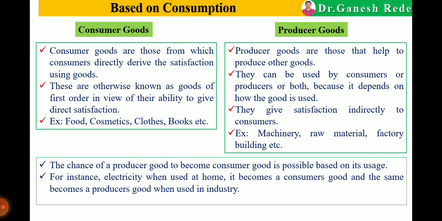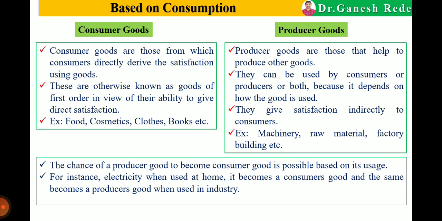So producer's goods give indirect satisfaction to the consumer. That's why they are known as the goods of second order. Examples of producer's goods: we require machinery for the production of any goods. We require raw material for the production of any product, and factory buildings. These are producer's goods.